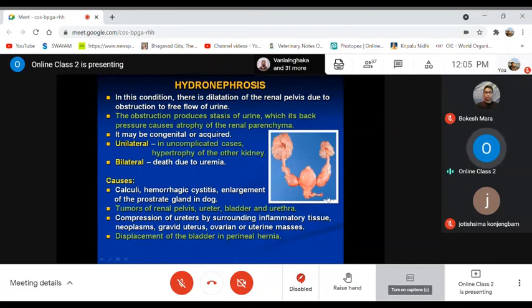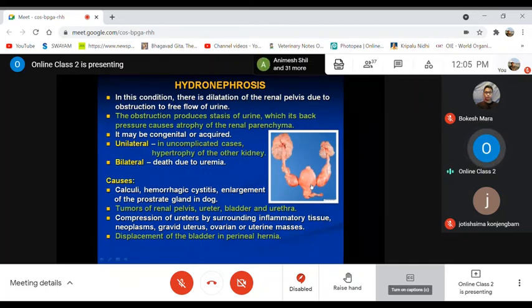The urine is not going through because there is obstruction. So there will be retention of more urine in the ureter, as well as in the kidney and the renal pelvis, and sometimes maybe also in the bladder. Okay, so it may be congenital or acquired.